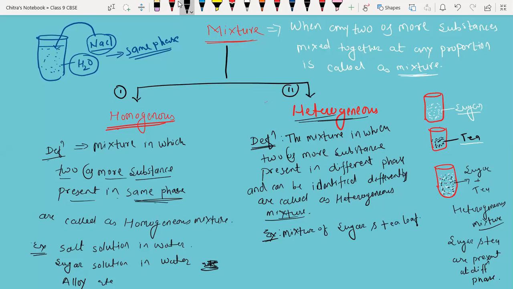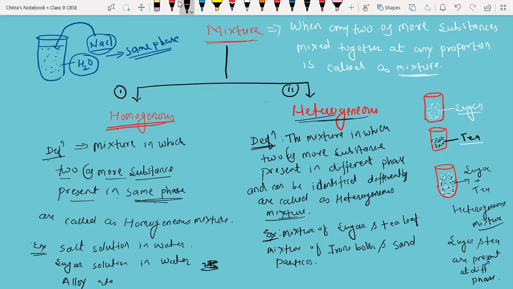Another example we have, mixture of iron riffles, yes, iron balls and sand particles. Okay, there are many examples we have in our surrounding.